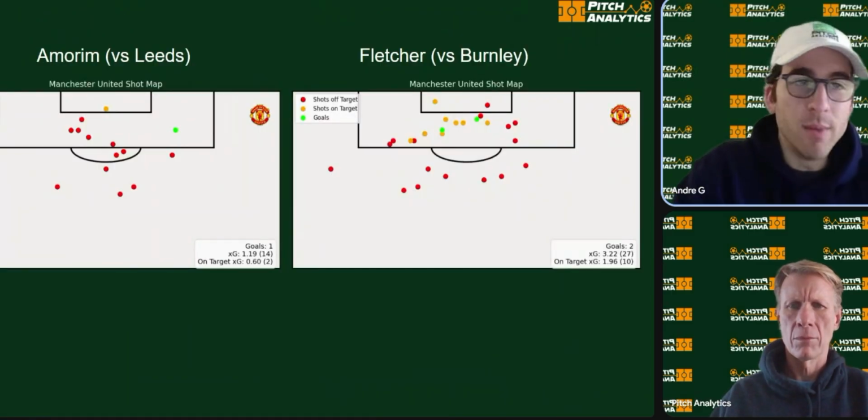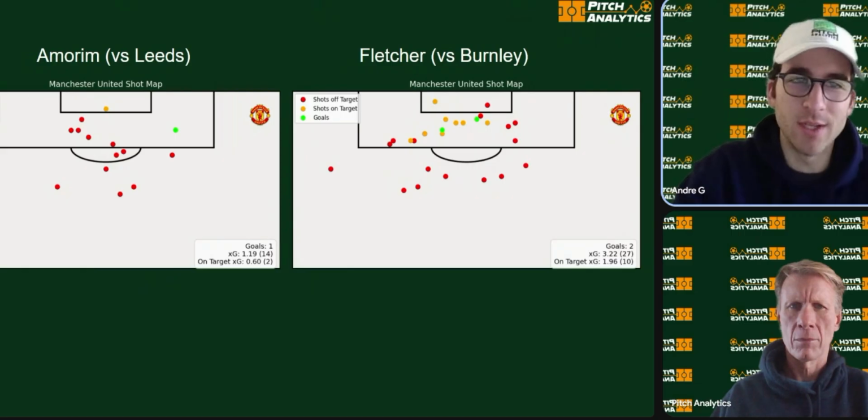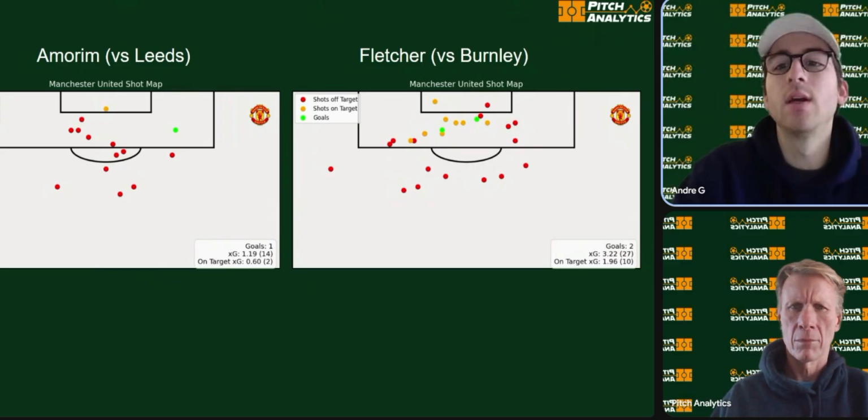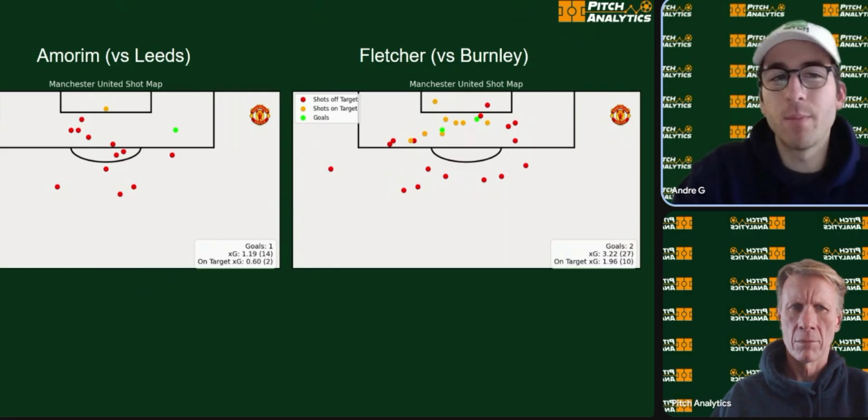Now, what's the main difference between Amorim and Fletcher? It's the shooting. It's the number of chances. They dramatically outchanced with Fletcher compared to Amorim. With Amorim, a lot of shots centrally, not necessarily in the box. With Fletcher, a lot of penetration into the middle of the box, really shooting from where the high danger areas are, right around that penalty spot.